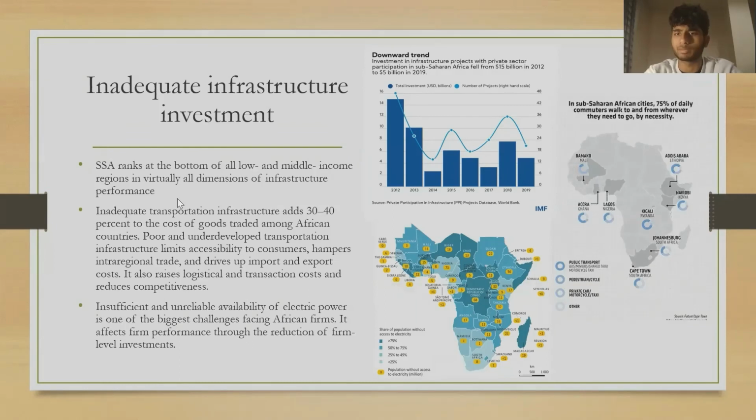Sub-Saharan Africa ranks at the bottom of all low and middle income regions in virtually all dimensions of infrastructure performance. Inadequate transportation infrastructure adds 30 to 40% to the cost of goods traded among African countries. Poor and underdeveloped transportation infrastructure limits accessibility to consumers, hampers inter-regional trade, and drives up import and export costs. It also raises the logistical and transaction costs and reduces competitiveness. Insufficient and unreliable availability of electric power is also one of the biggest challenges facing African firms. It affects firms' performance through the reduction of firm-level investments.